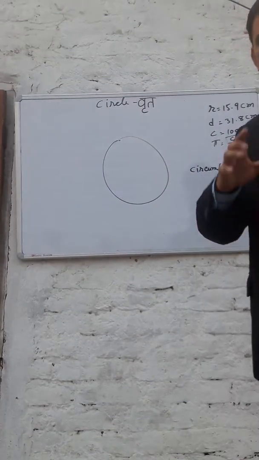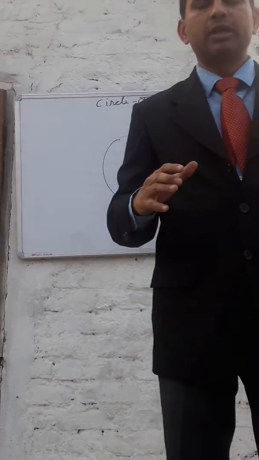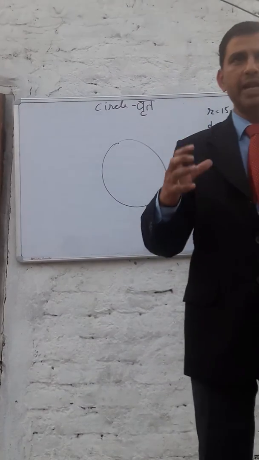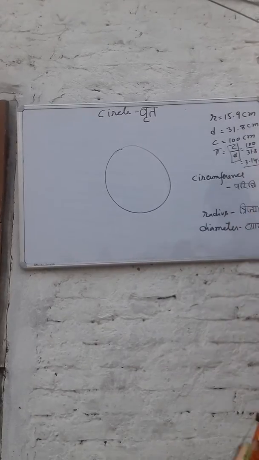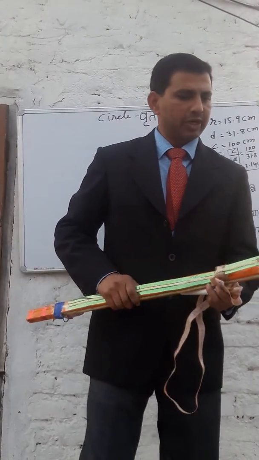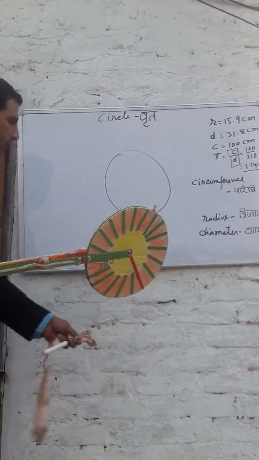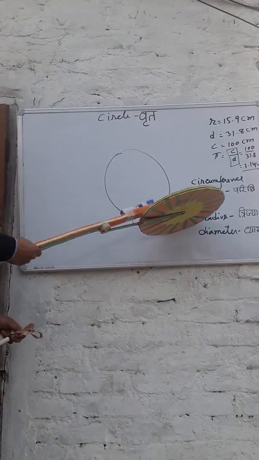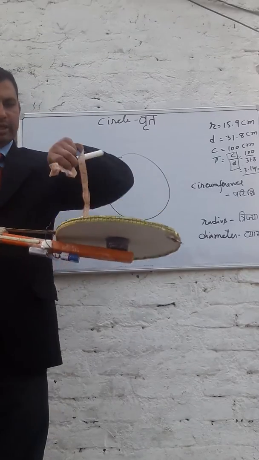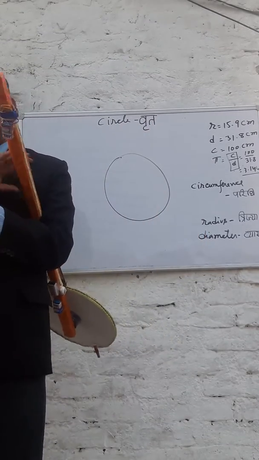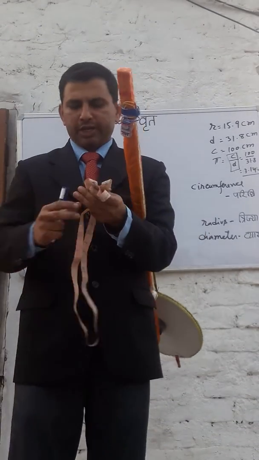To make it easier and enjoyable, I have designed a small model which children can play with on the board. This is the circumference, and you can measure it with the measuring tape we usually find at home.